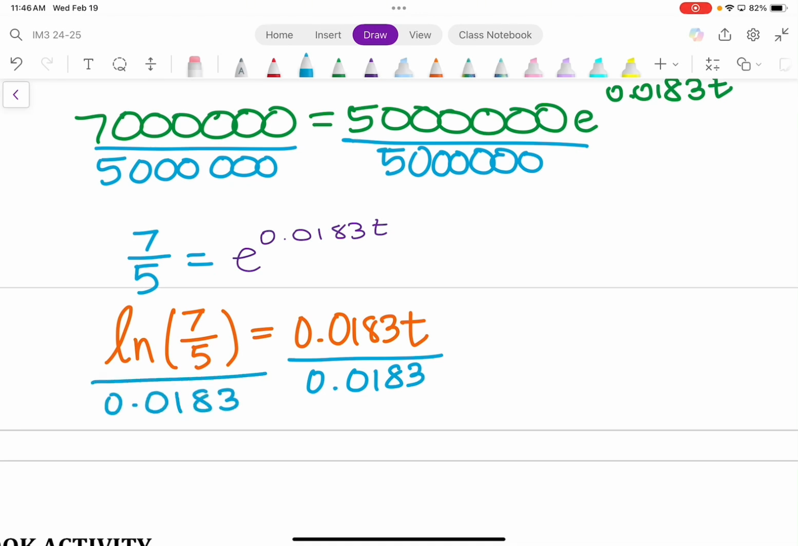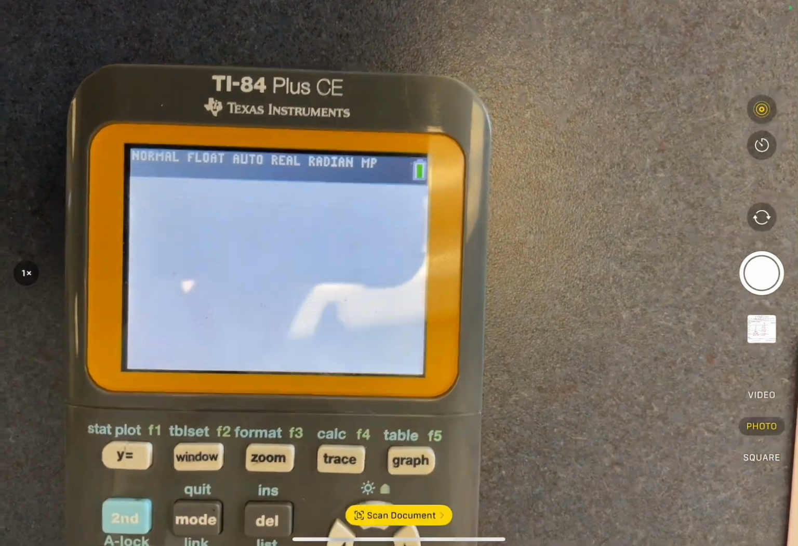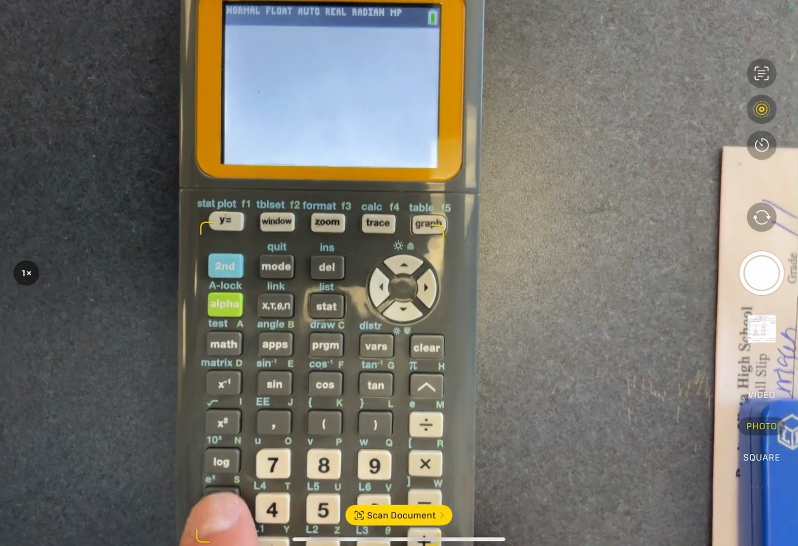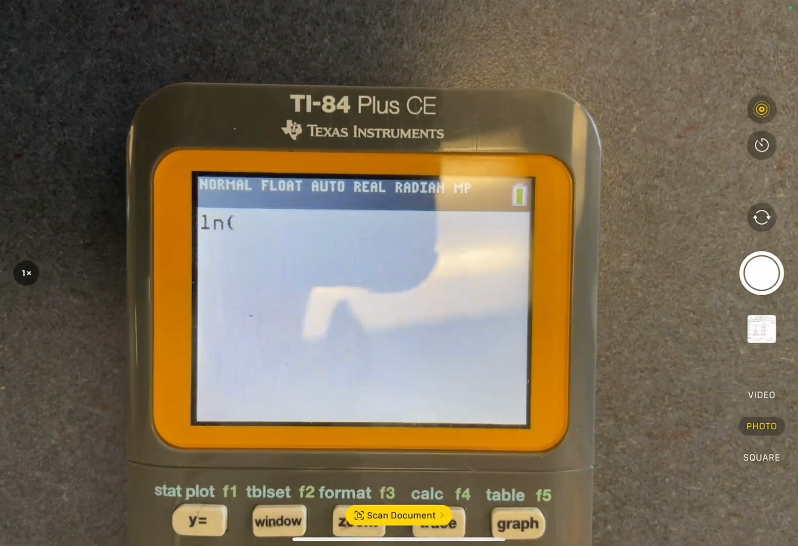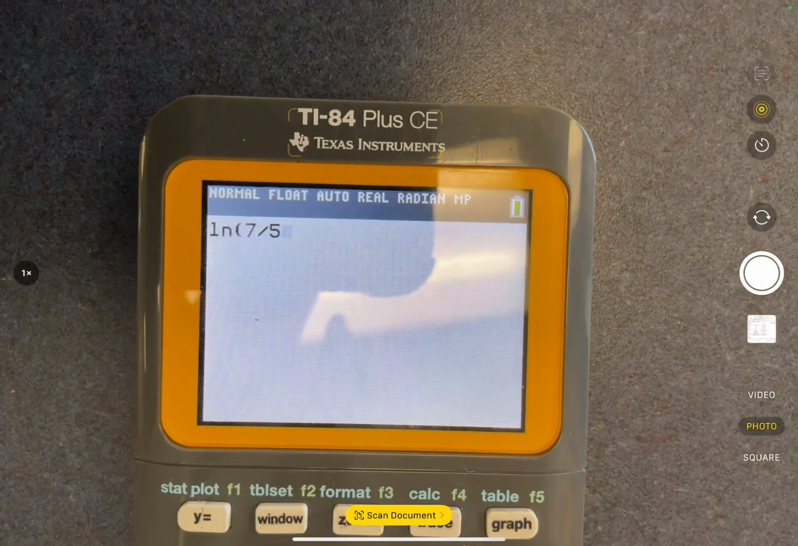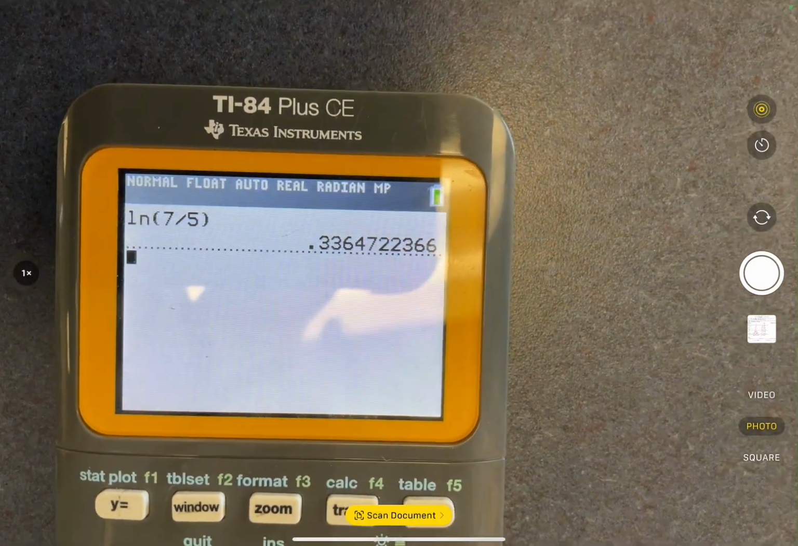Okay? All right, I'm going to show you on the calculator how to do this because you're going to have to do it in steps, okay? All right. So everybody look up here. First thing you want to do is you're going to hit the LN key, so that you have this open. LN of 7 over 5. Hit enter.